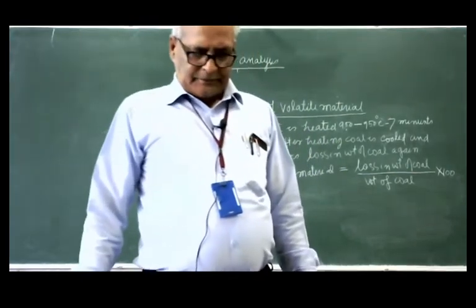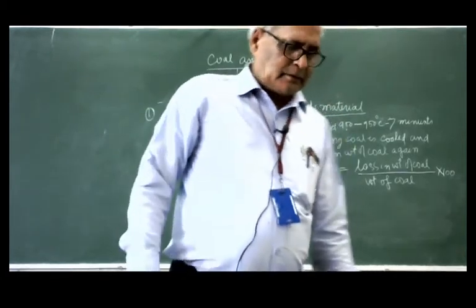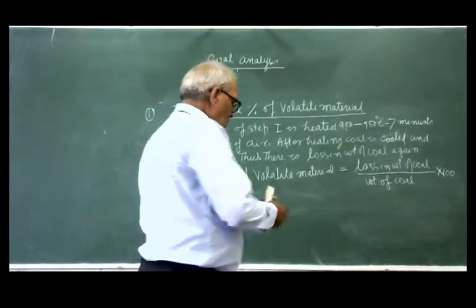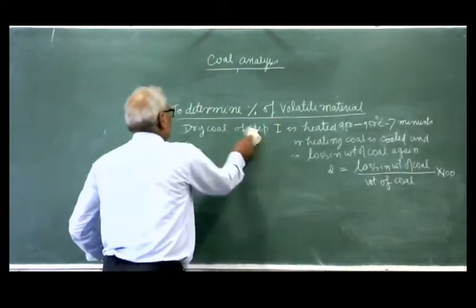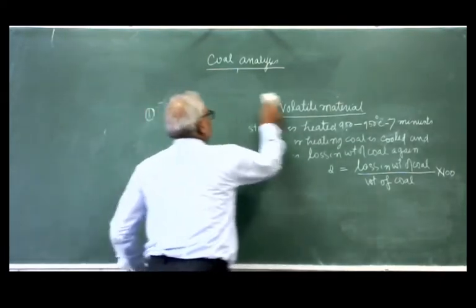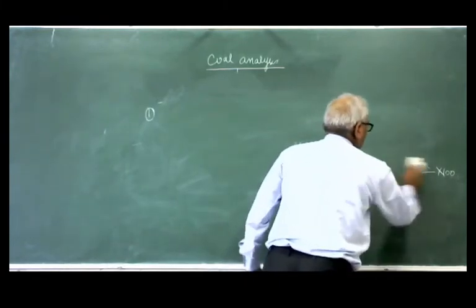Now again, you can determine the percentage of the ash, the remaining material.